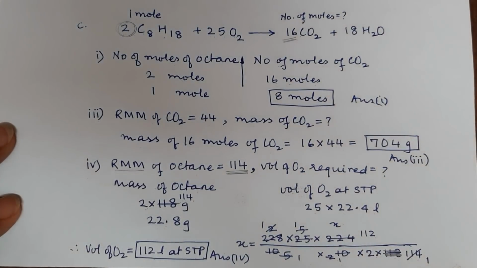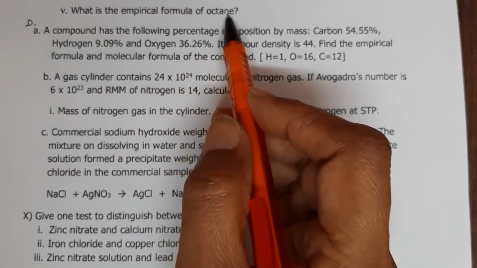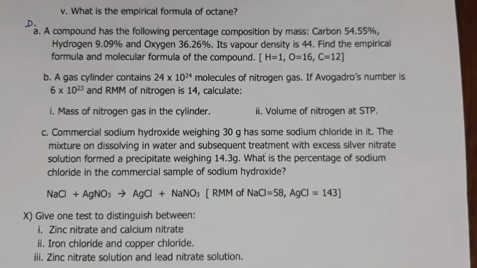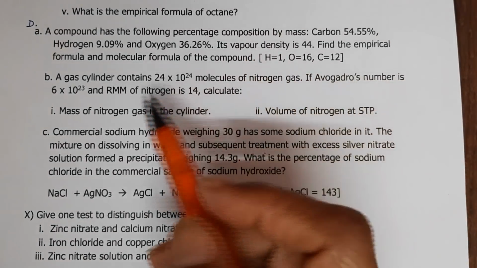That is the volume of oxygen required. The last part of that question was, what is the empirical formula of octane? You can do this on your own. You can remove the common factor as you write your ratio and you will get your answer.